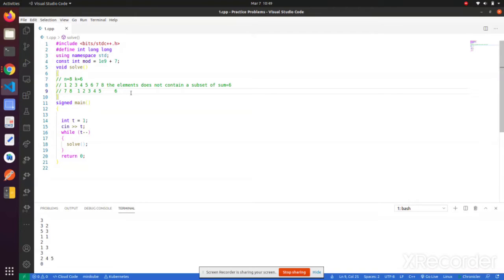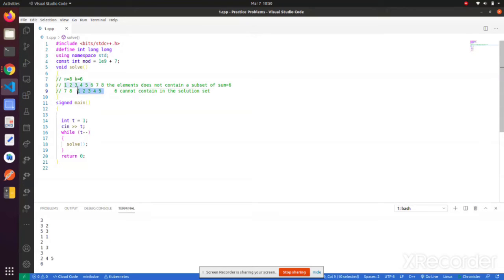6 cannot be in the solution set, because if we take 6 alone, then the sum will be 6. So we cannot include k in our solution.